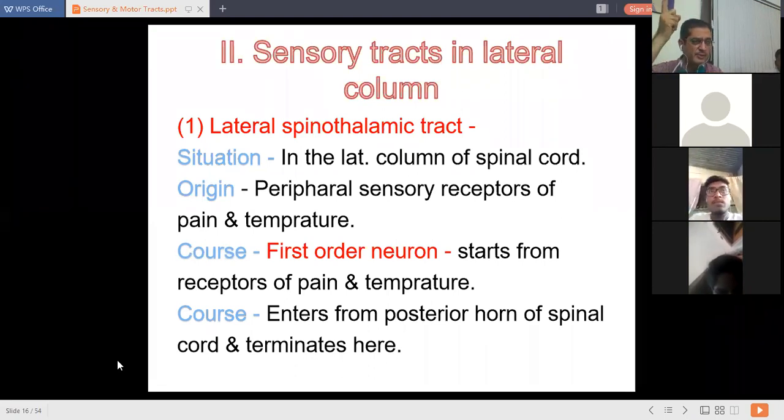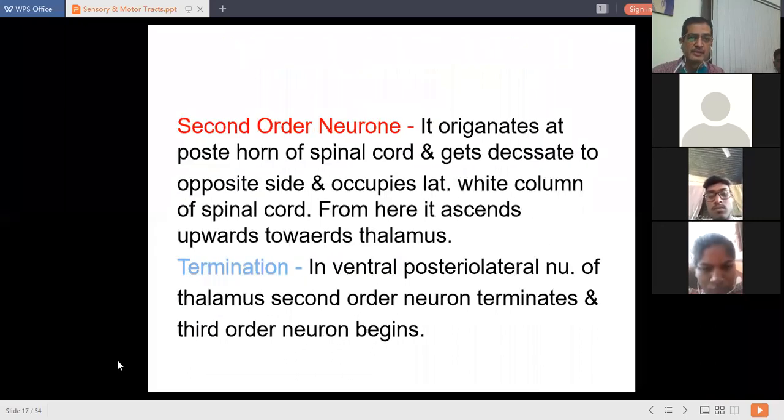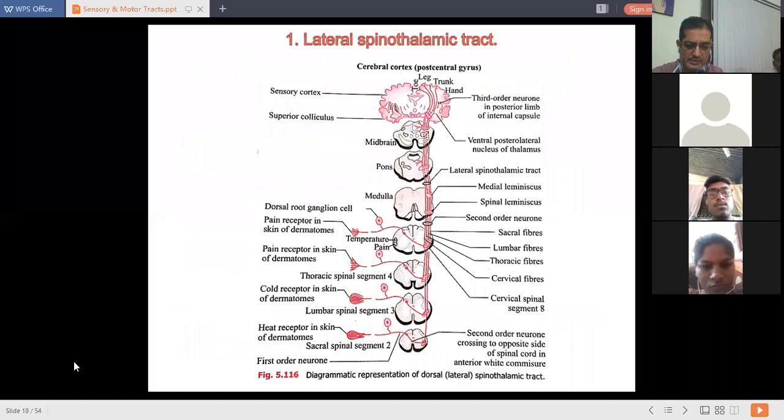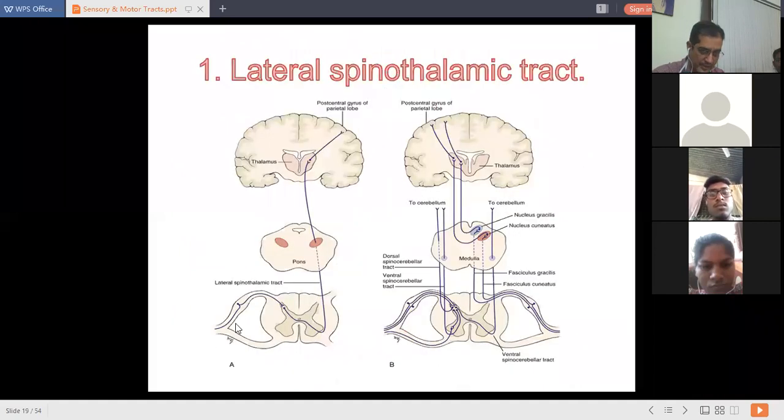If it is corticospinal, it means it starts from the cerebral cortex going towards the spine; those are motor tracts. The meaning of corticospinal is motor tracts. So spinothalamic is a sensory tract. Lateral spinothalamic tract: we will discuss its course from a diagram. We will take help of this diagram. It is a very easy diagram. This other diagram is a little bit difficult, so don't follow this. Follow this one. It consists of three neurons: first order neuron, second order neuron, and third order neuron.